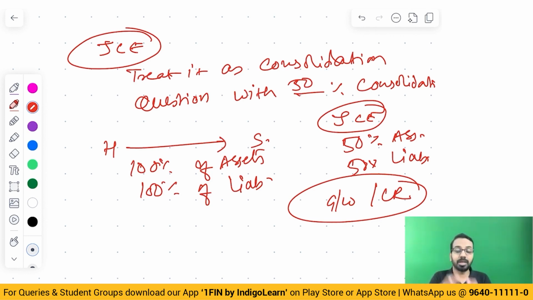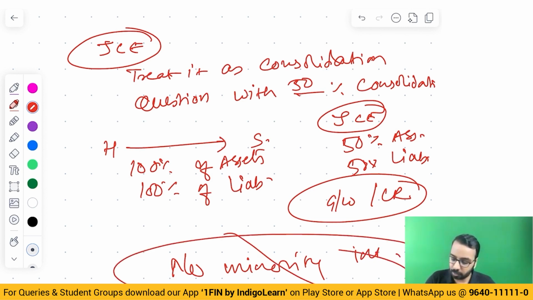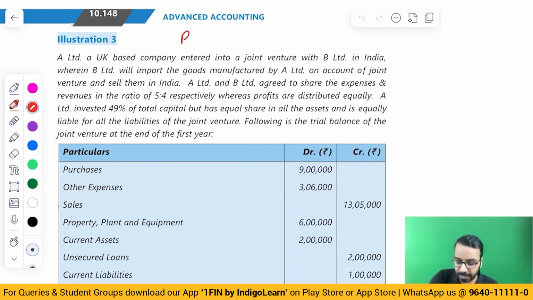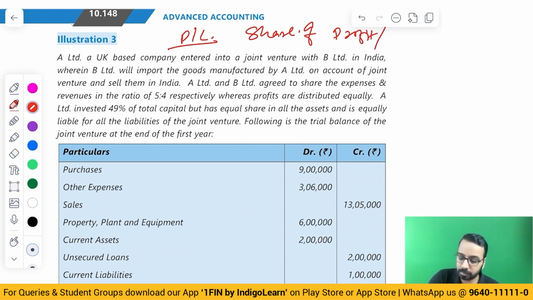But assets addition, liabilities addition will be only to the extent of our share, and there is no minority interest. We don't have any minority interest when it is a jointly controlled entity. That is the only difference between a subsidiary and a jointly controlled entity accounting. Then when it comes to P&L, in P&L also you will take your share of profit, income, expenses. For example, when we had the subsidiary, we took 100% of profit. But here you will take only your income, your expenses, your profit share.